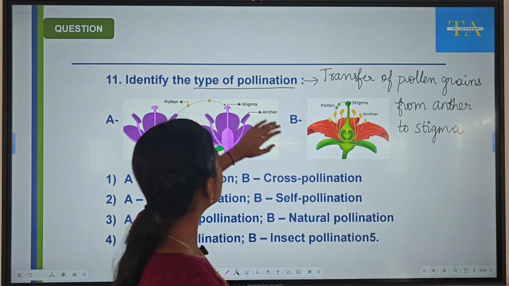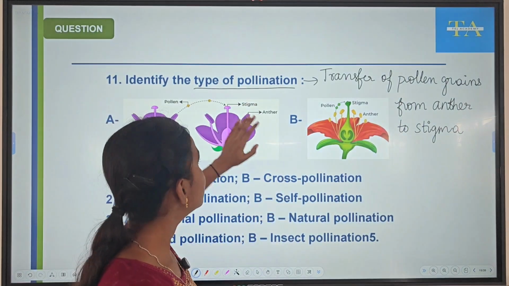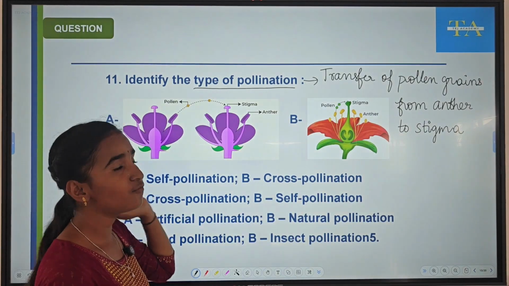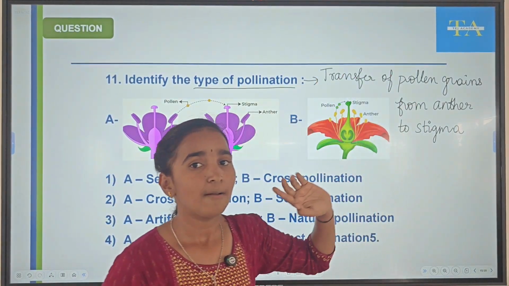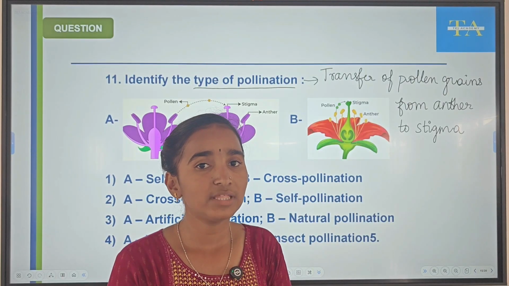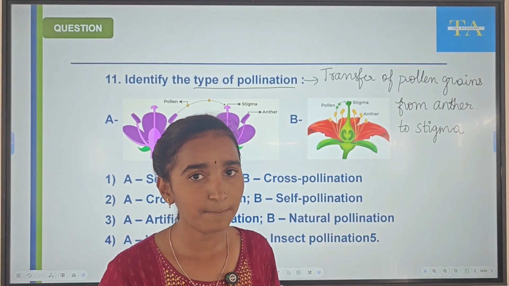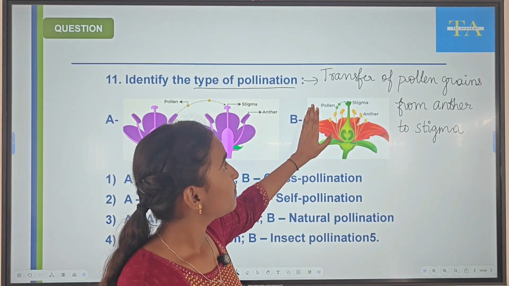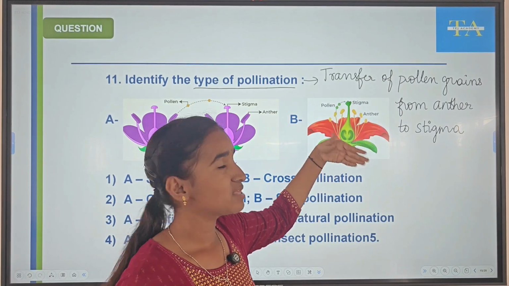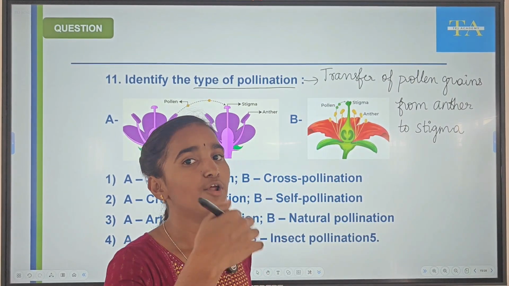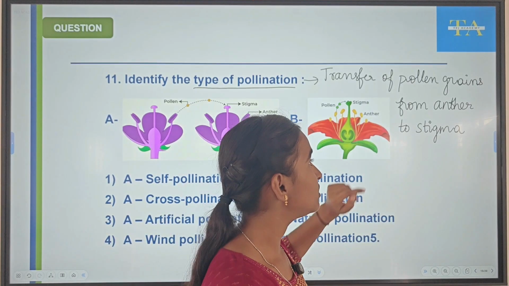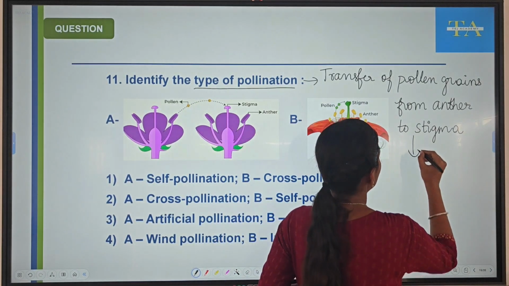This we will call as pollination. Here they are asking to identify the type of pollination. This transfer of pollen grains may occur between the same flowers of a same plant, or the pollen grains can be transferred from the flower of one plant into the flower of another plant. Based on that, we have two types.